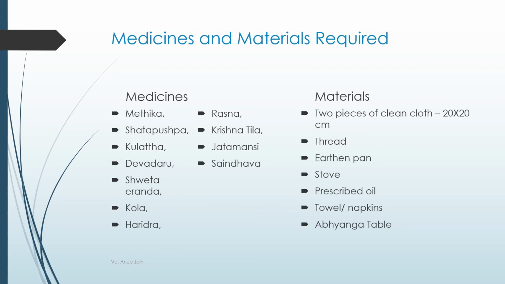Some of the important medicines which can be used in Churnapind Swed are Methika, Shatpushpa, Kulat, Devdaru, Erand, Pol, Haridra, Rasna, Krishnatil, Jatamansi, Sandhav, etc. And the material required is the same as that in Patrapind Swed or Valuka Potli Swed.